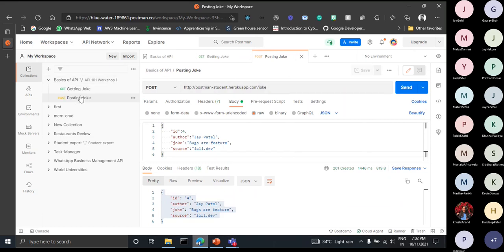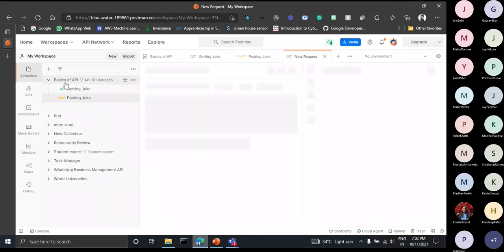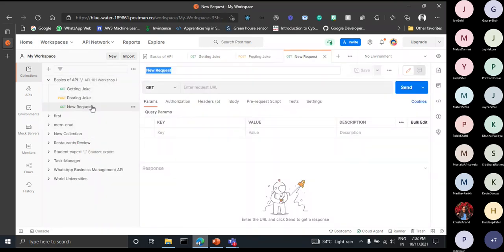Great. Okay, so I have saved this request so that I can refer to it, and I don't have to write all this from the beginning. Now we have done get and post requests. Now let's make a put request, which means updating data. So I will again create one request in this basic API folder. Let me give it the name update data, or you can say update jokes.